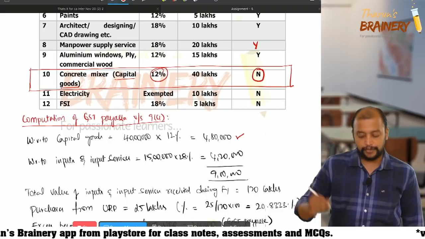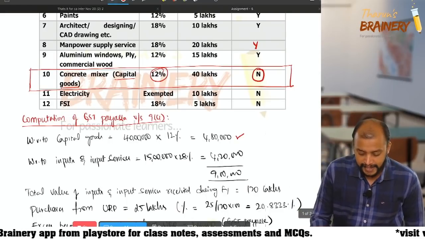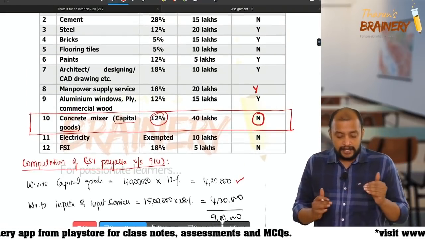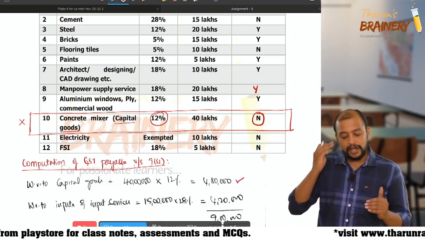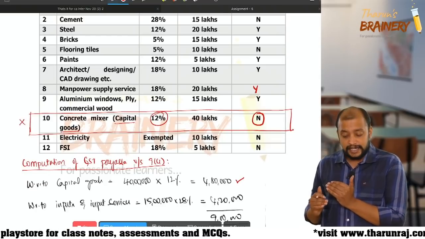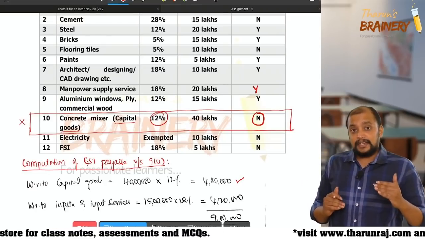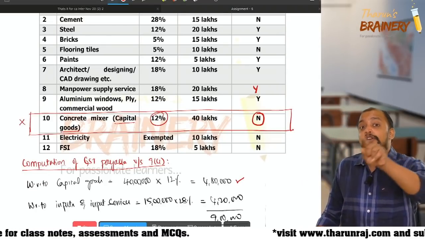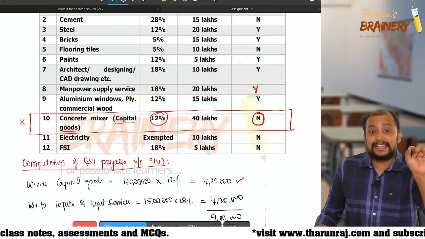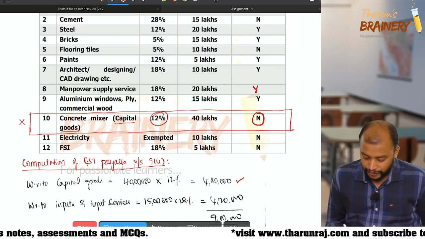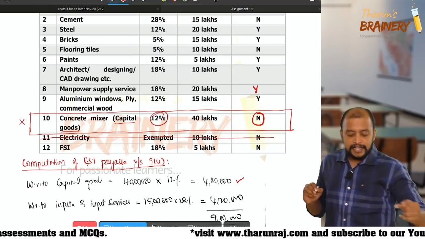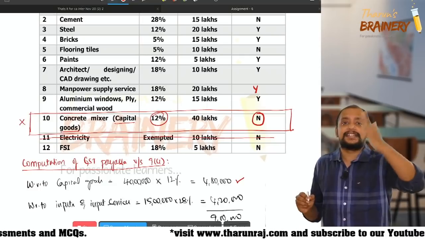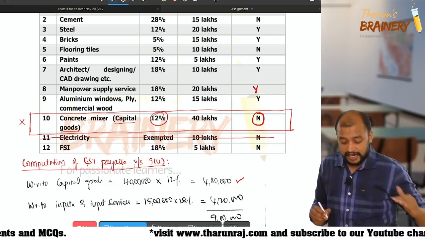No doubt about that. Now, this capital goods is over. Don't take it into consideration now, because it is already over. Treat it separately. Then, inputs excludes electricity, correct? It is given, but we should not take it into account because inputs excludes electricity. Input services excludes FSI.